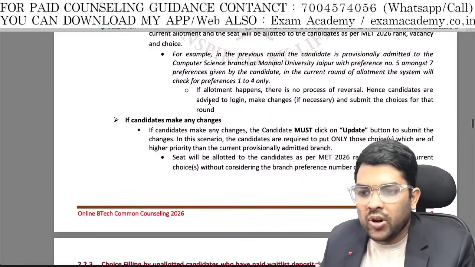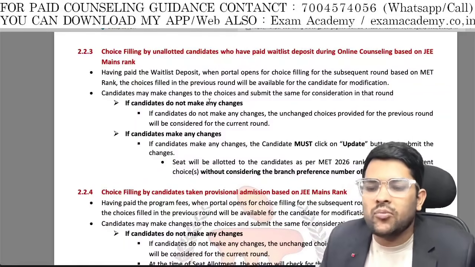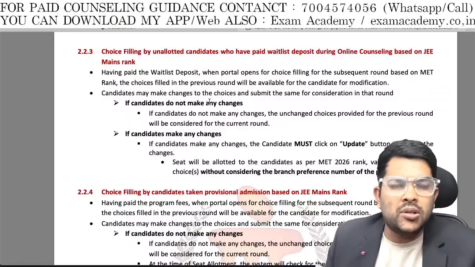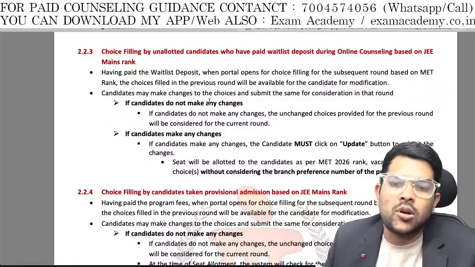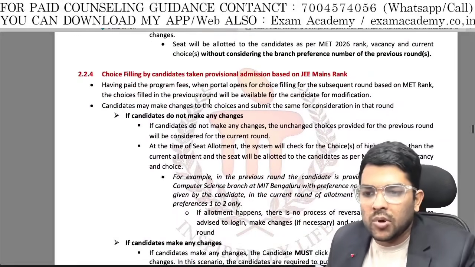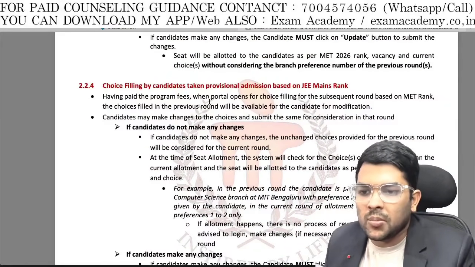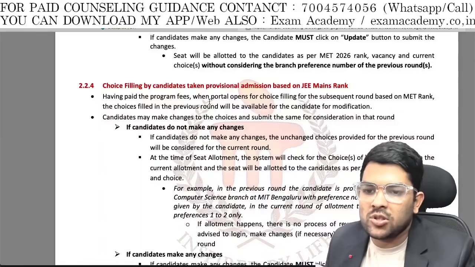Choice filling in subsequent rounds you can do also, and thereafter for an unallotted student, if you do not get any seat, you don't need to do anything. You can just change the choices for the second round if you want to add more choices, and nothing else to do. You don't need to pay anything because you will automatically go to the next round. Here, change of choice by the candidate is taken for provisional admission based on JEE Mains rank.